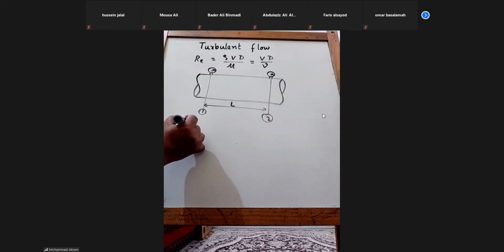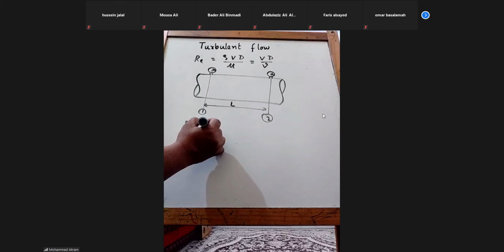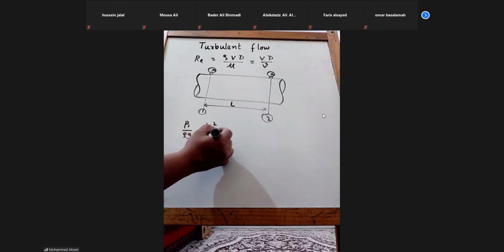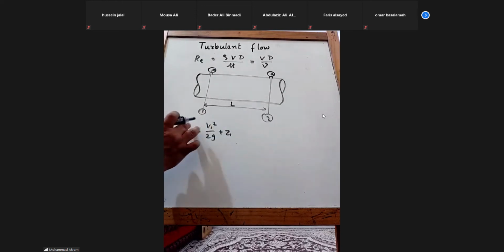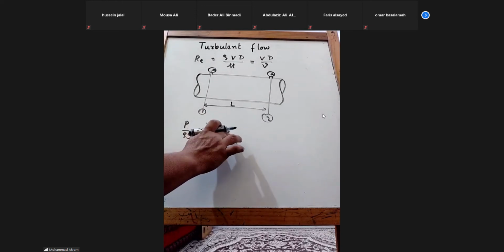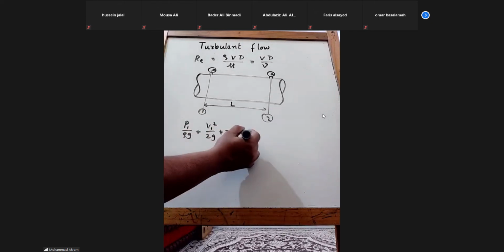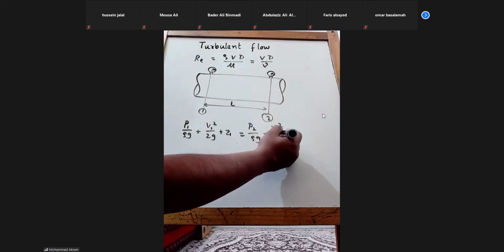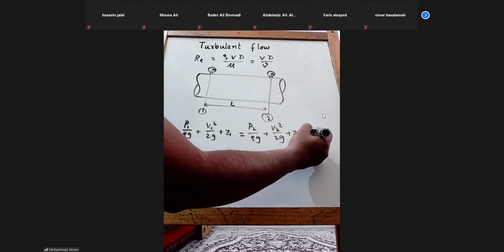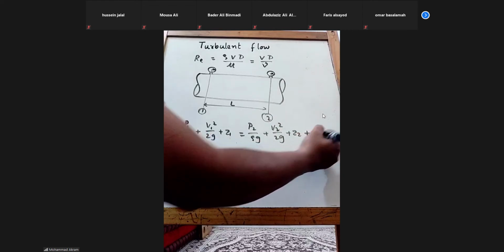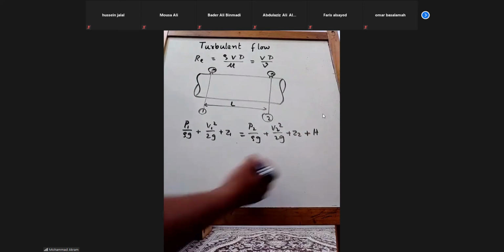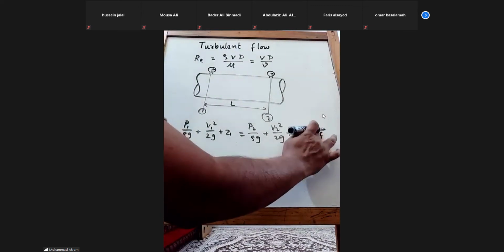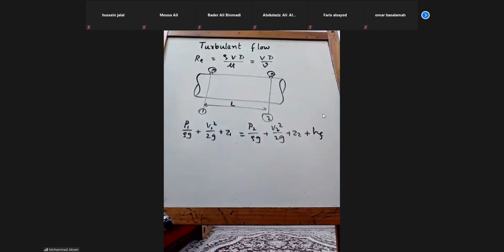So we know this, that P1 by rho g plus V1 square by 2g plus Z1 equals P2 by rho g plus V2 square by 2g plus Z2 plus the head loss, right? So we said it is HF, small h or capital H, head loss due to friction.